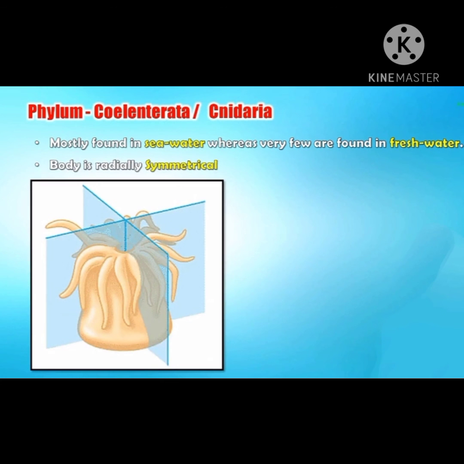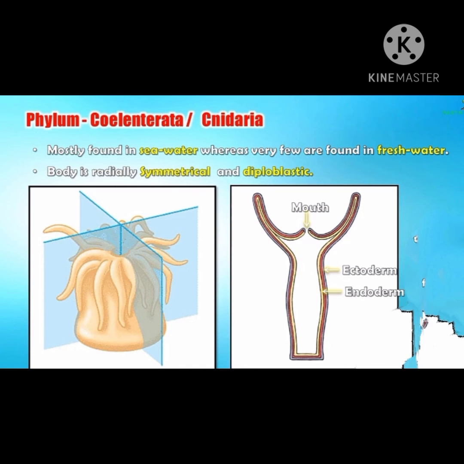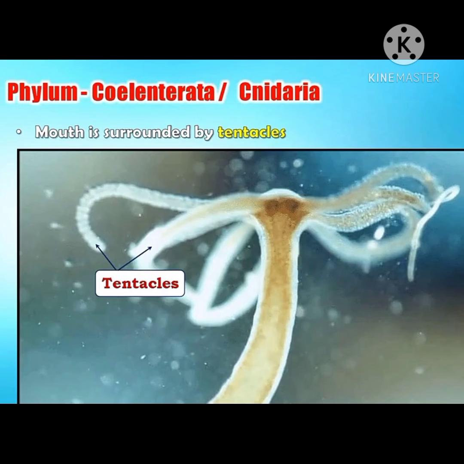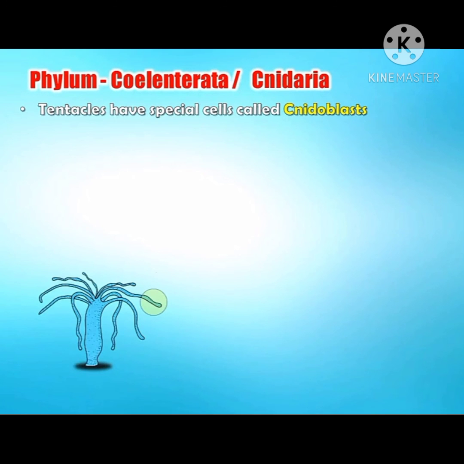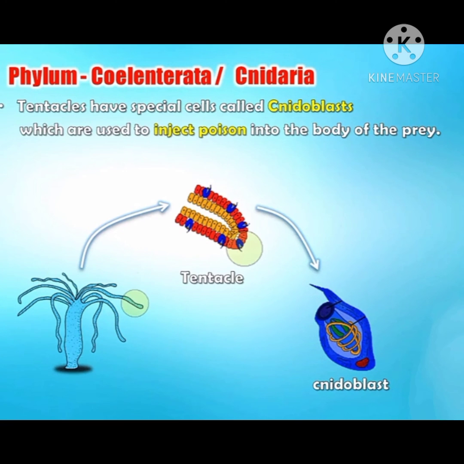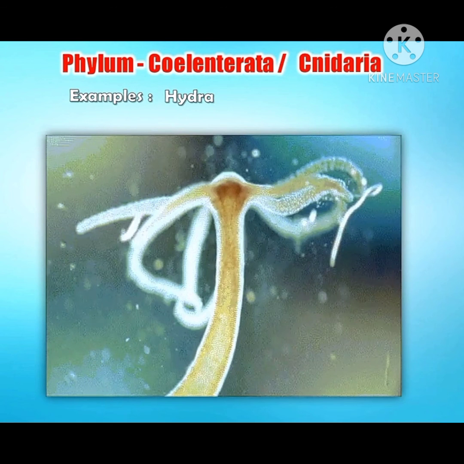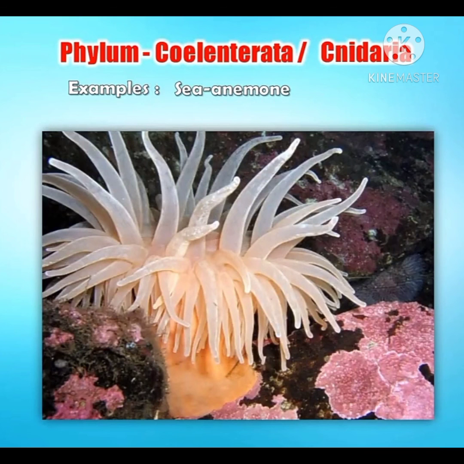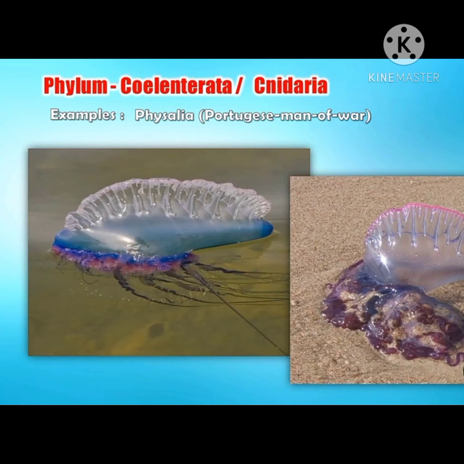It has two germ layers. Hence, they are called diploblastic. Mouth is surrounded by tentacles. These tentacles are poisonous and help to catch prey, that is small fishes, for food. Tentacles have special cells called cnidoblasts. Cnidoblast consists of poison which is used to inject poison into the body of prey. These tentacles are also used for defense. Examples: Hydra, sea anemone, Physalia, Portuguese man of war.